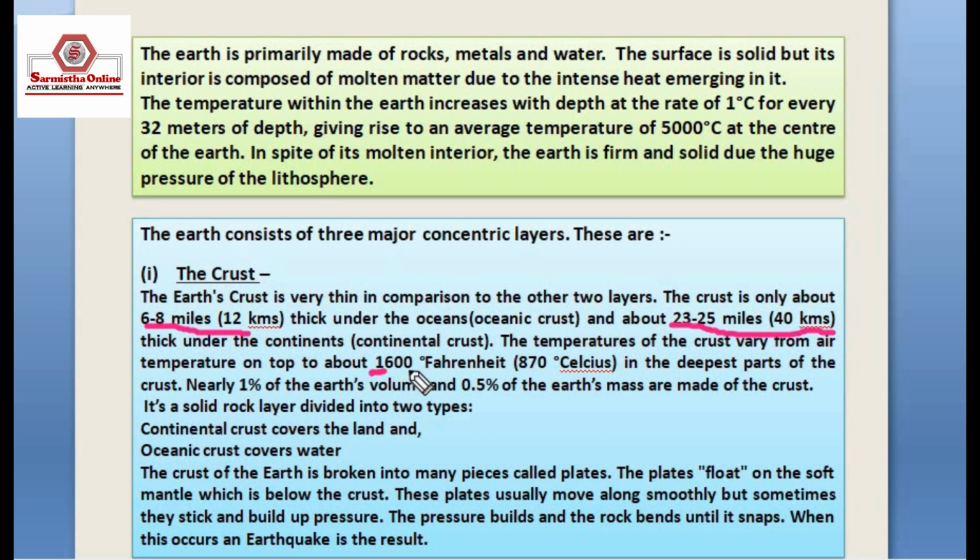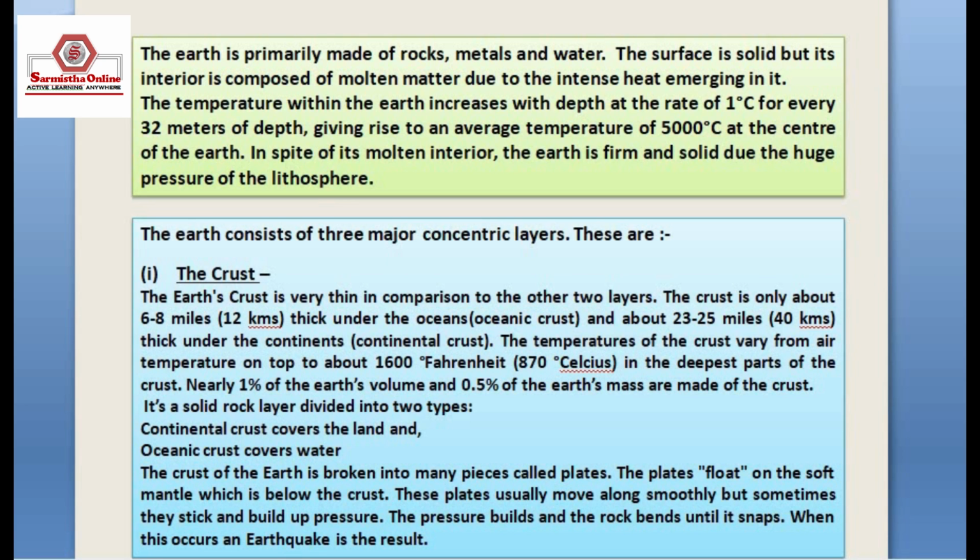In the deepest parts of the crust, nearly 1% of the Earth's volume and 0.5% of the Earth's mass are made up of crust. Continental crust covers the land and oceanic crust covers the water.